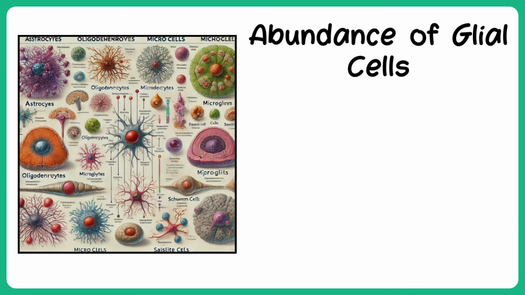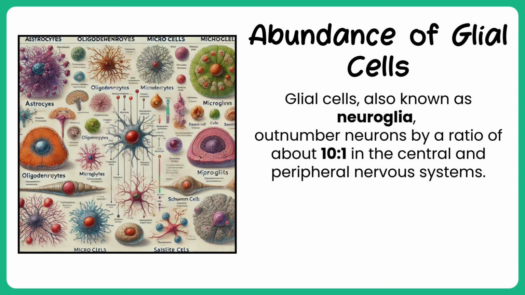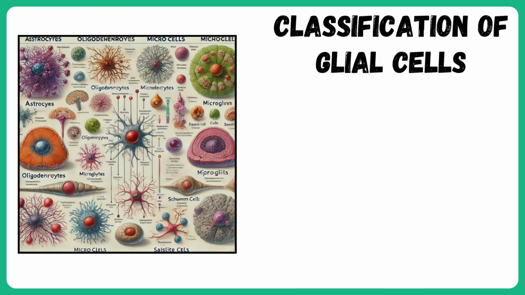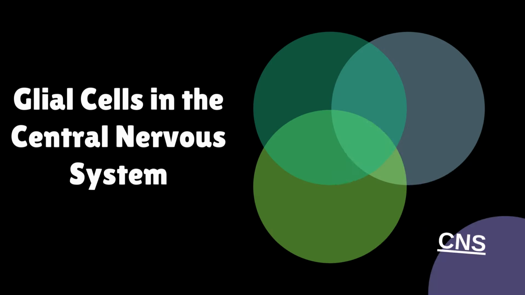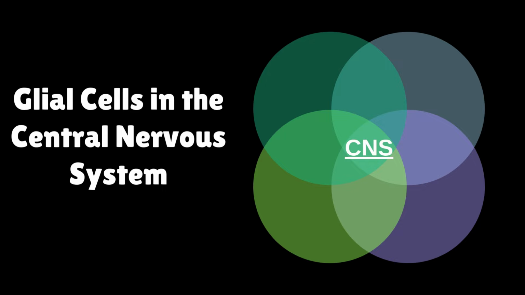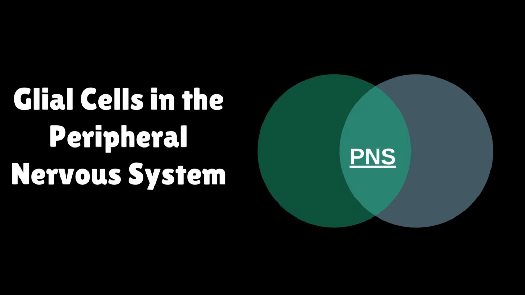Abundance of glial cells. Glial cells, also known as neuroglia, outnumber neurons by a ratio of about 10:1 in the central and peripheral nervous systems. Classification of glial cells. Glial cells are classified based on their location, as there are different types of glial cells in the central nervous system and peripheral nervous system. There are 4 types of glial cells in the CNS: astrocytes, oligodendrocytes, microglia cells, and ependymal cells. Now we will talk about the glial cells in the peripheral nervous system. There are 2 types: Schwann cells and satellite cells.